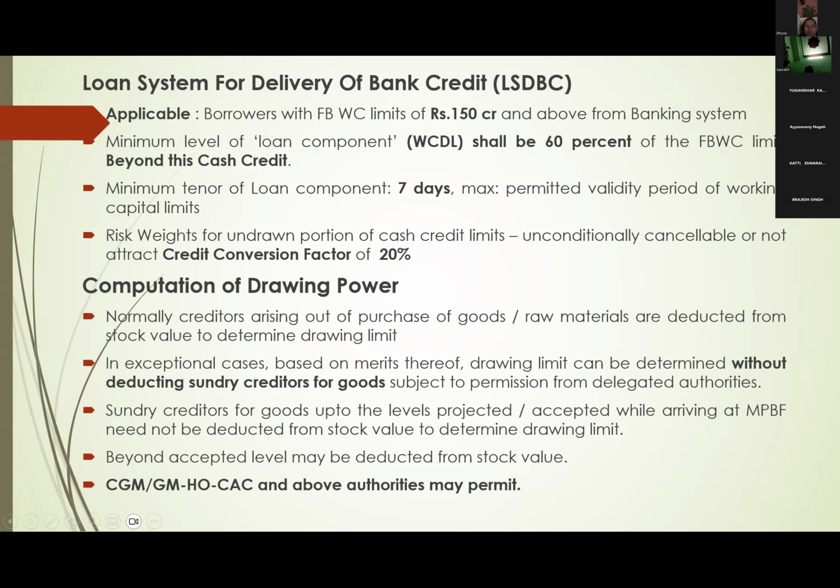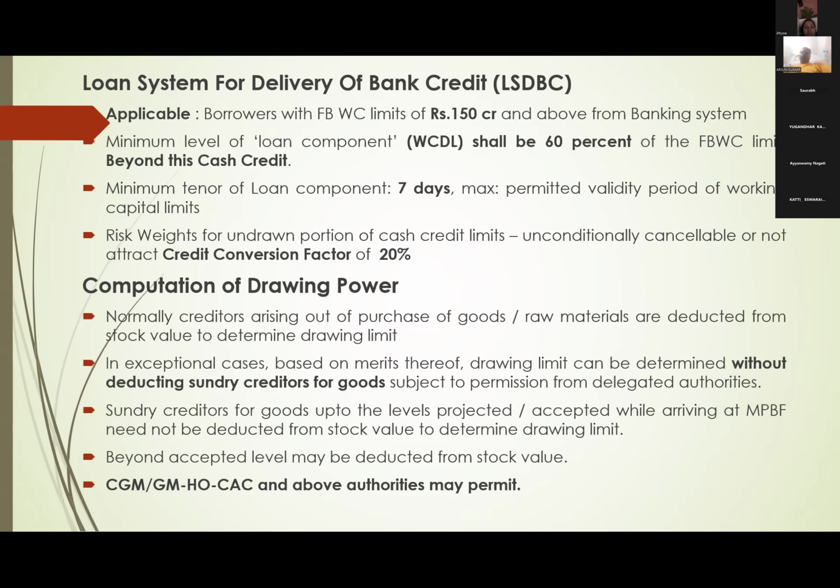Next, computation of drawing power. What is this computation of drawing power? Normally, for OD/OCC borrowers, what will we do? We take stock statements. Out of the stock statement, we look at all the stocks, and on that, the unpaid stocks. What are unpaid stocks? Sundry creditors are unpaid stocks. So we deduct sundry creditors from total stocks, because on unpaid stocks we will not finance.